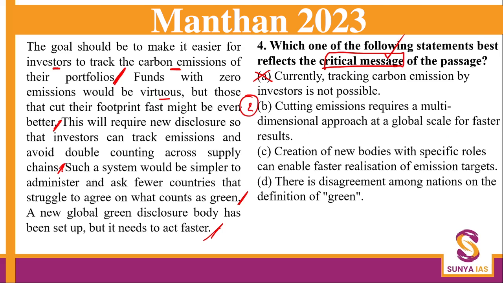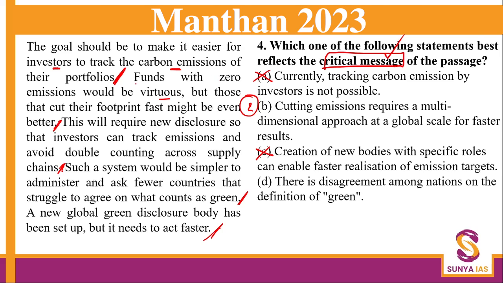I will put a question mark because I can think something on these lines, that yes, it is trying to say this. Third option, creation of new bodies with specific roles can enable faster realization of emission targets. Now here it is already given that it is set up, so there's no point in creation of new bodies, and that is just one part of the passage.